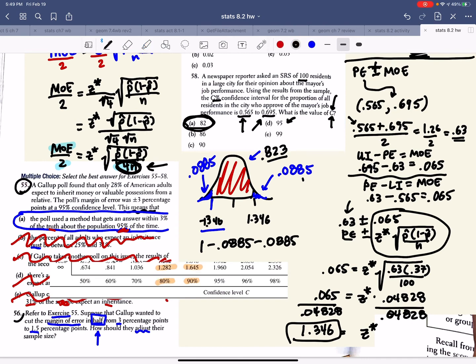You see what I'm saying? And so 82% has a z star value of 1.346, which makes sense.